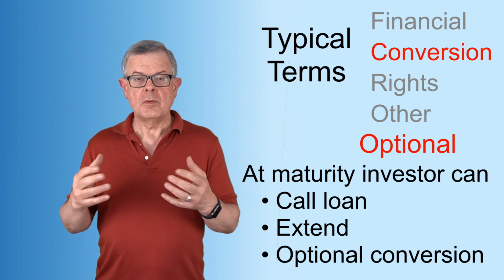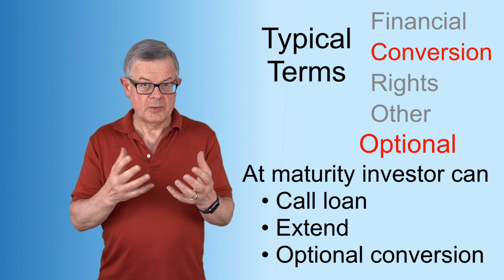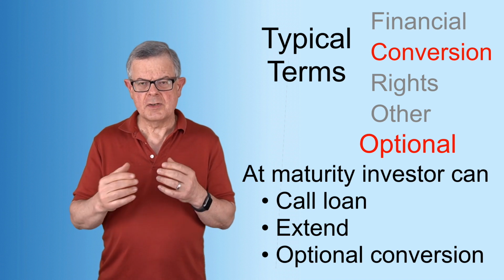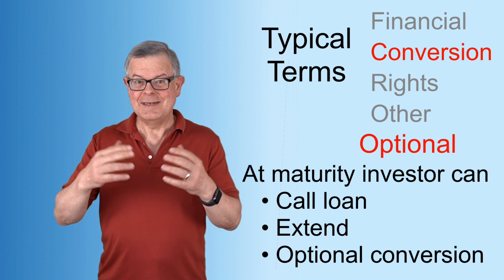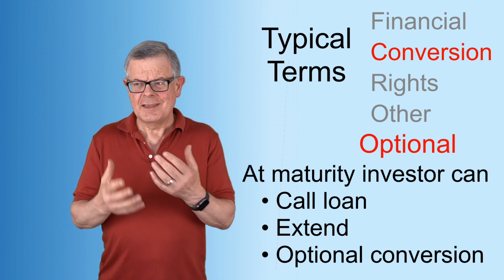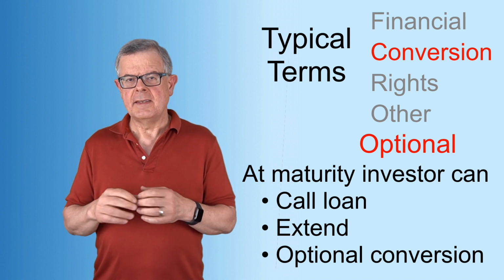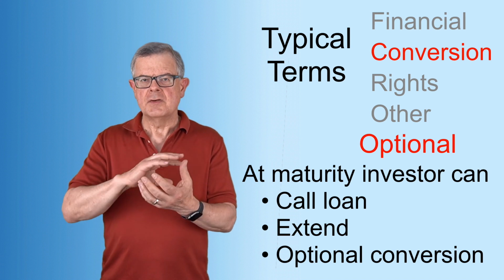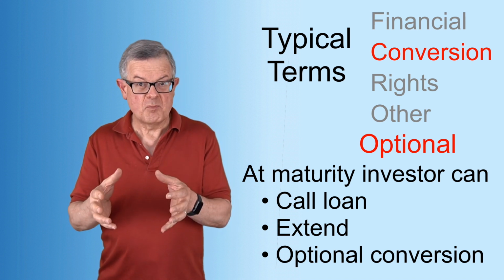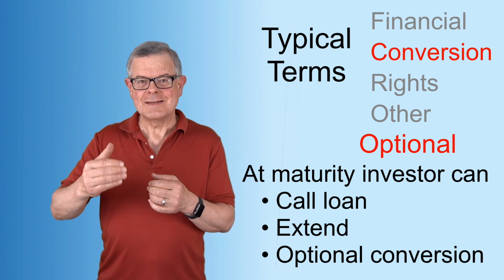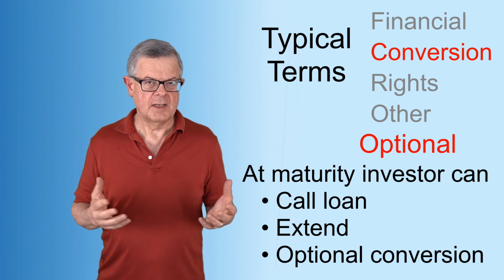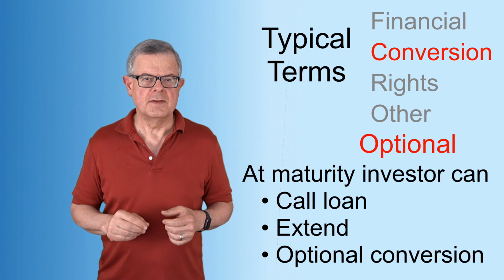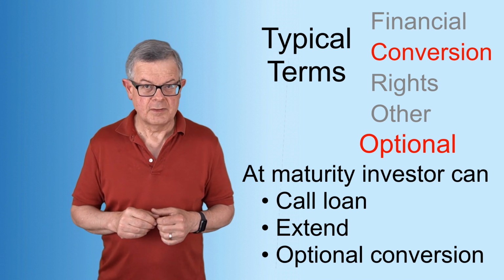Now, the valuation will be a relatively small amount, because the expectation is if you reached the maturity date and didn't have an equity investment, things aren't going well. The investor still wants to have stock in the company, still sees the potential, so they want to go ahead and convert, but they want to get a pretty good price because the company isn't making headway as fast as expected. So that's the situation for the optional conversion.